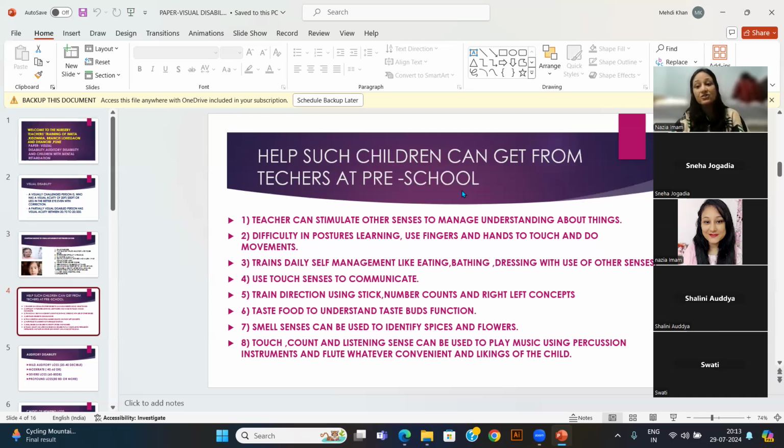So we as teachers have this duty also, to not spoil a single month of such children. If we find some symptoms of all these things, we need to convey to the parents.